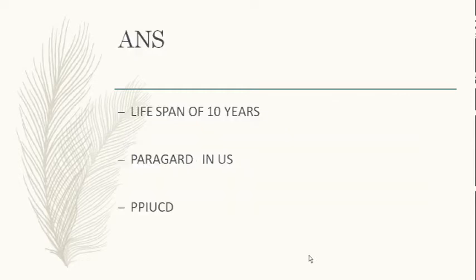So the postpartum intrauterine contraceptive device currently approved in India is copper 380A, which is for 10 years, and in the US it is called Paragard. Here we call it copper 380A, and PPIUCD is the one which is approved. Although this lady can also remove it after 2 years, she can use it as an emergency device or with PPIUCD for 10 years.